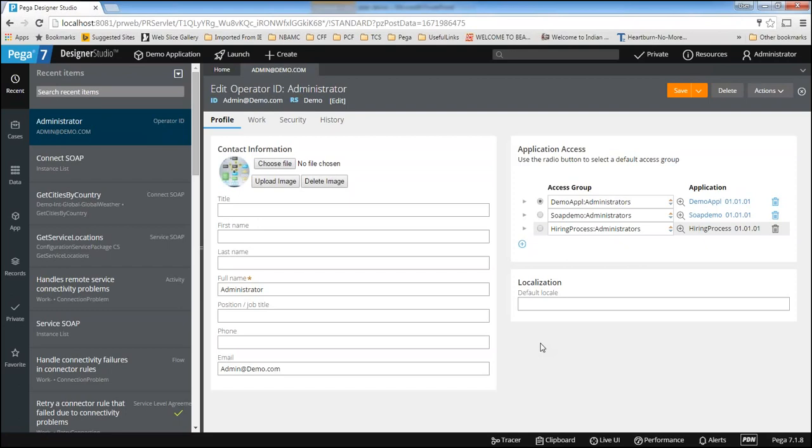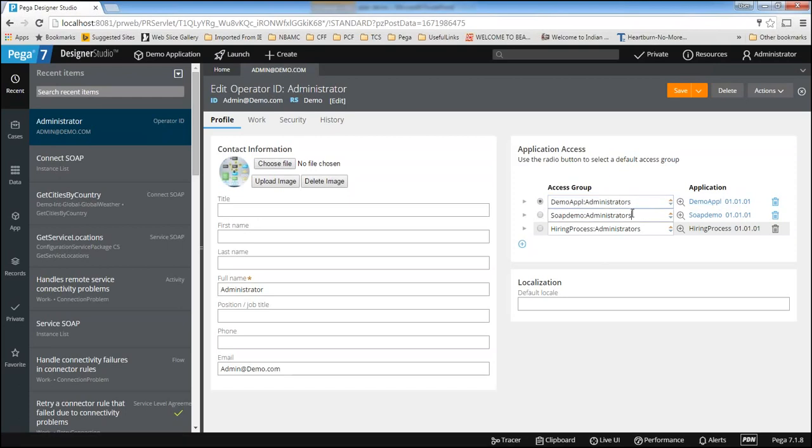That means in ICICI we'll have different applications for credit card, for savings account, for deposit. Because he is an employee of ICICI, he needs to have access to multiple applications. In those scenarios, here we mention how many applications you have access to, and what is the default application he needs to access when he logs into the application. That will be selected by default.